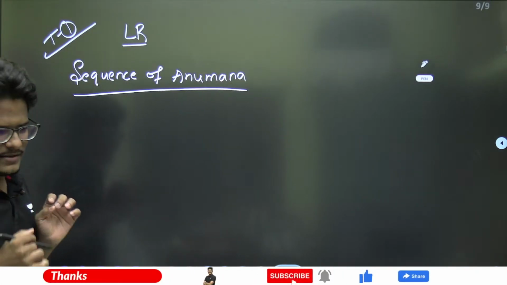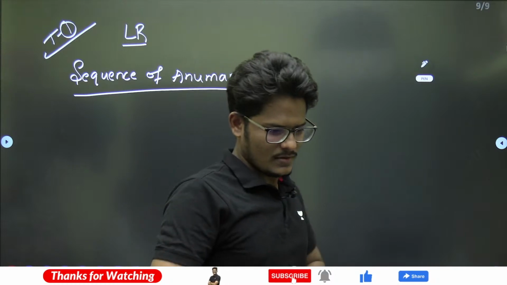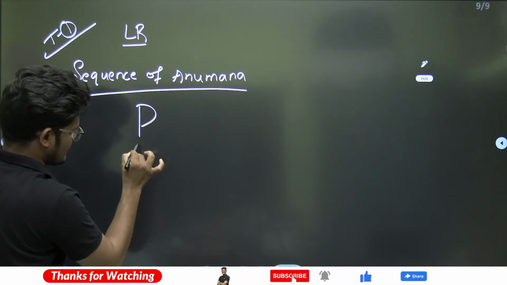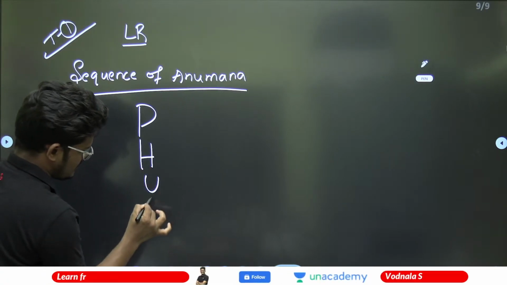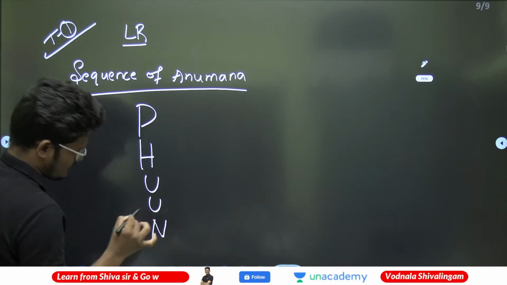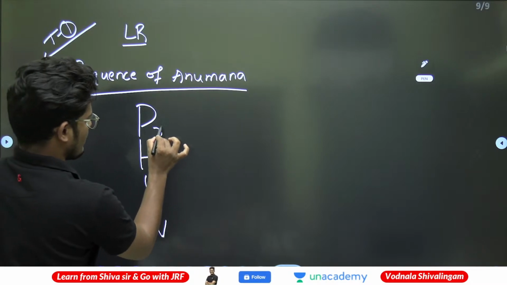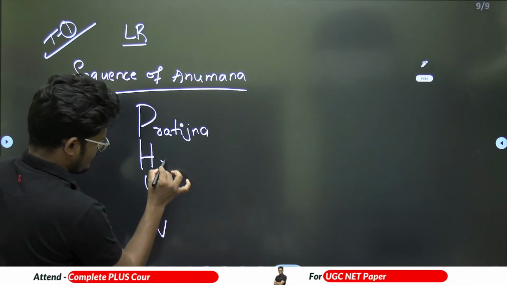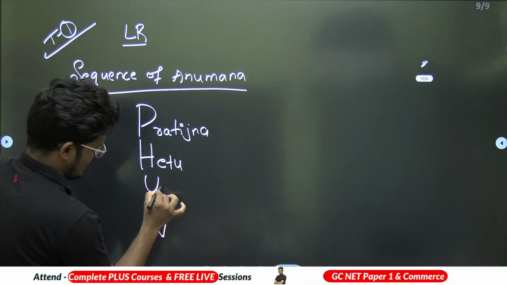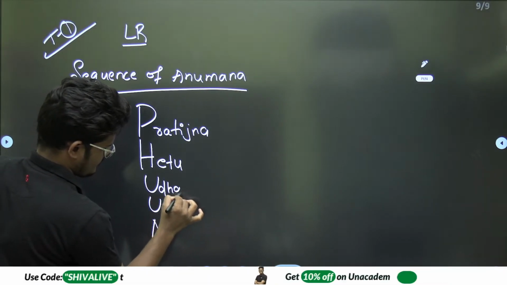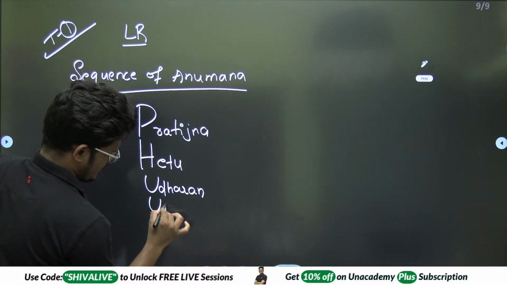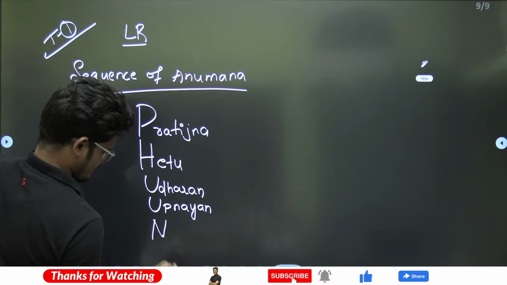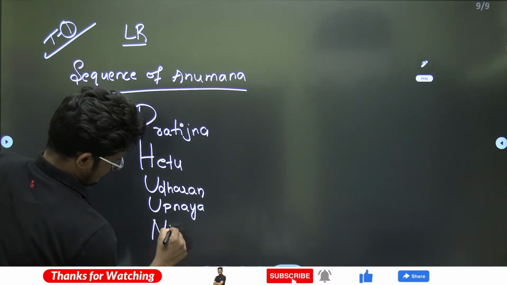So what is the sequence? I'll try that one. There is a sequence, which is a pun technique. The sequence is Pratijna, Hetu and Udaharan, Upanaya, and Nigamana.